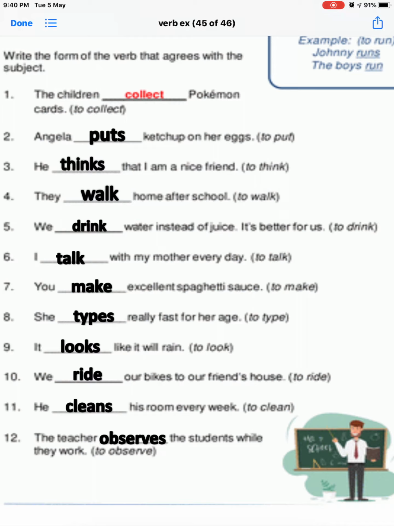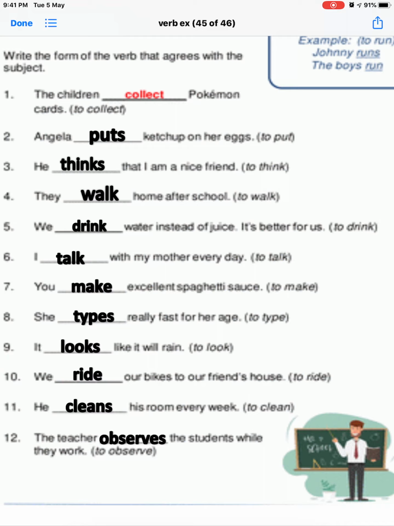Next, she types really fast for her age. To type is given. She is a singular subject. So we use the plural verb here. She types really fast for her age.